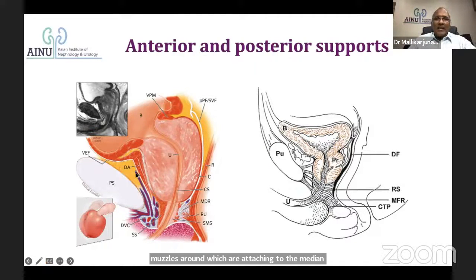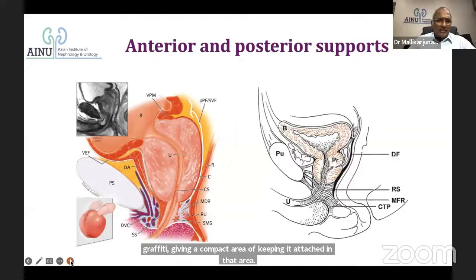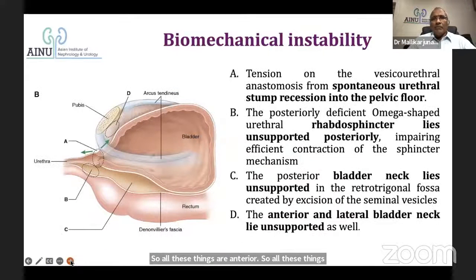So all these things are anterior or posterior supports. How do they matter when we do a radical prostatectomy? What is that biomechanical instability once the prostate is taken out? What all can happen once the prostate is taken out?